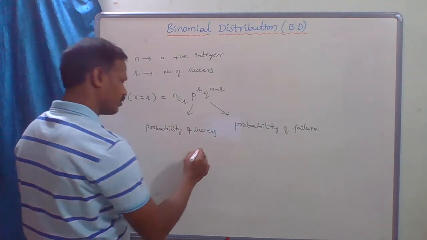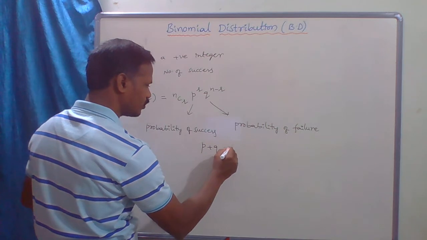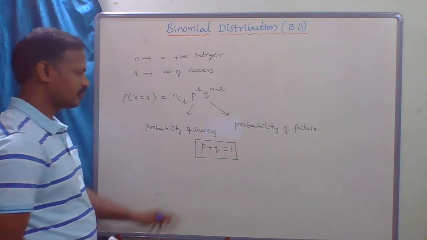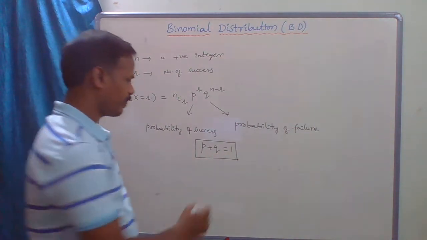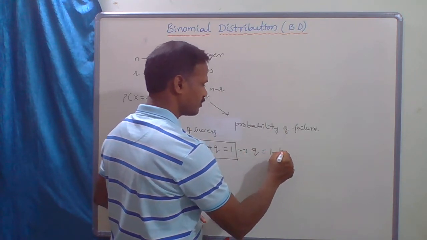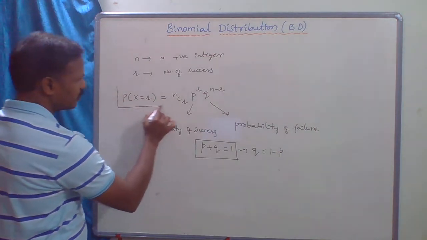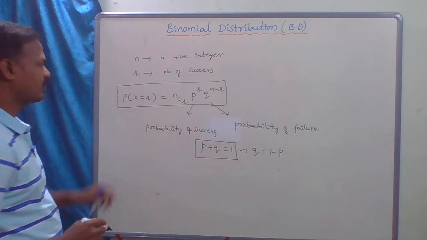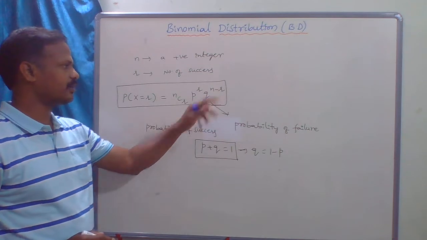Here p plus q is equal to 1. So this is the main point. So what is the value of q? q equals 1 minus p. So this is called the binomial distribution: probability of X equal to r equals nCr p power r q power n minus r.